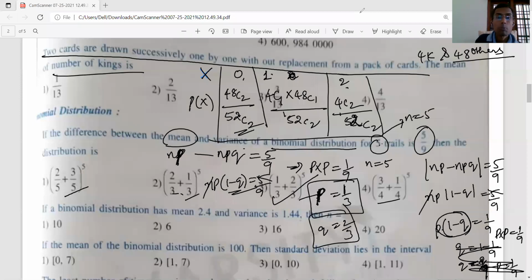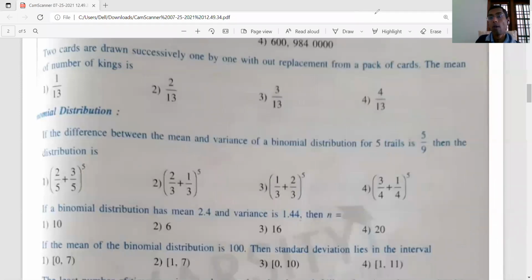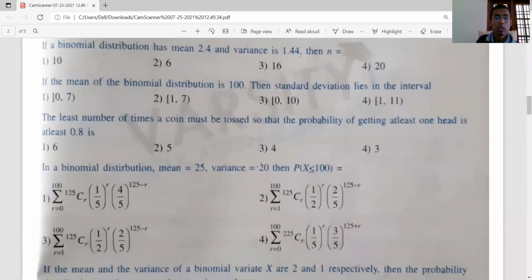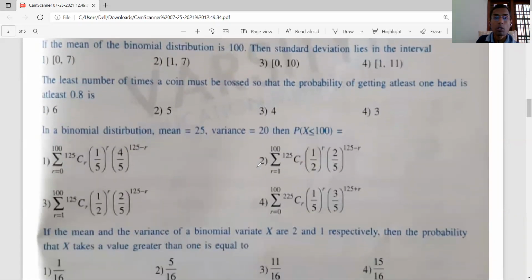Okay, so you can complete these questions, like that you have to find out. And this one is already yesterday's question. If a binomial distribution has mean 2.4 and variance 1.4, this is NP and this is NPQ. The mean of a binomial distribution is 100, then the standard deviation lies in which interval? This question I will tell you. It is somewhat important.